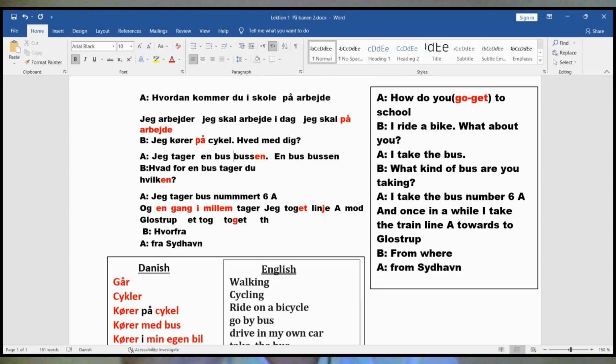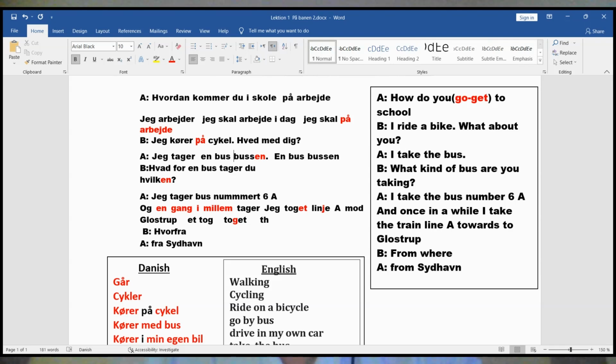Okay, very good. You can say jag tar en buss, but I don't know what kind of bus you are going on. Maybe you don't like to tell me what kind of bus I'm taking. Jag tar en buss is okay, but jag tar bussen, so you know what kind of bus you are going on. Okay, two differences, logical.